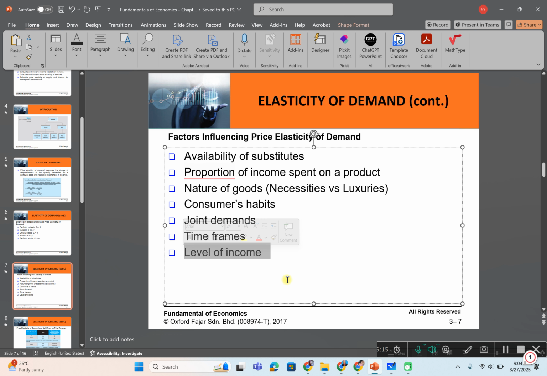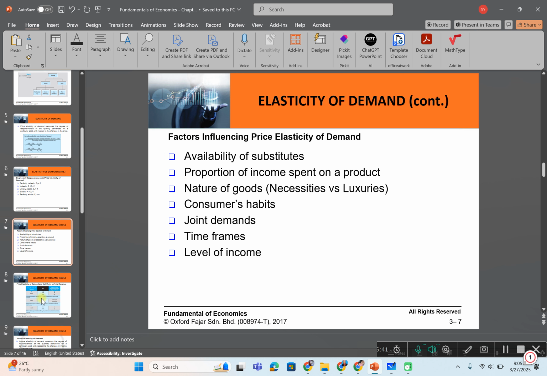Level of income means that with high income, demand will be more inelastic because being rich, they are less sensitive to price change. However, lower income will have elastic demand, where a slight change in the price of the good will affect the budget. But it depends on the situation and preferences.